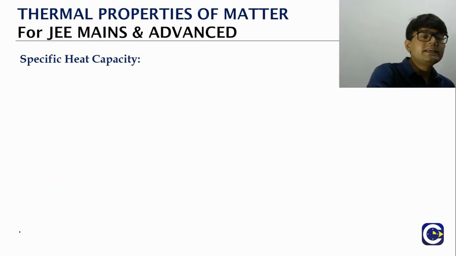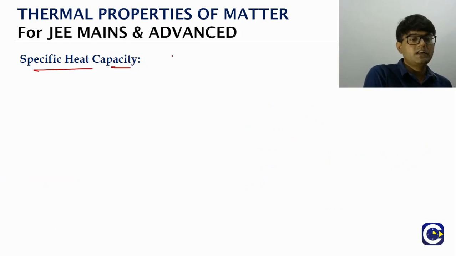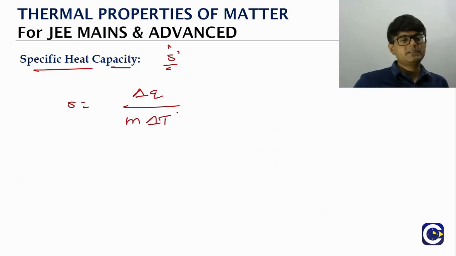So specific heat capacity of a substance, which we will represent with the symbol small s, is defined as heat given to the object divided by mass of the object into temperature change. So how do we give the definition?